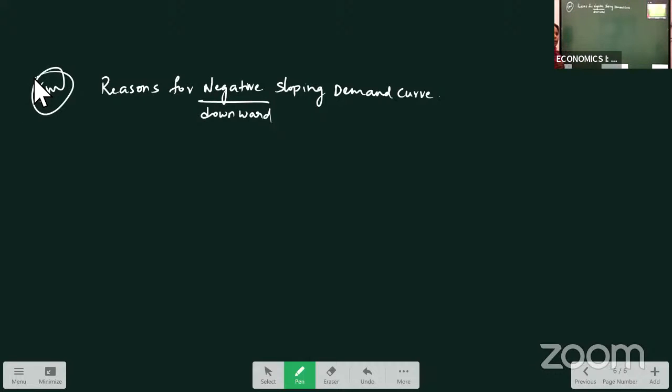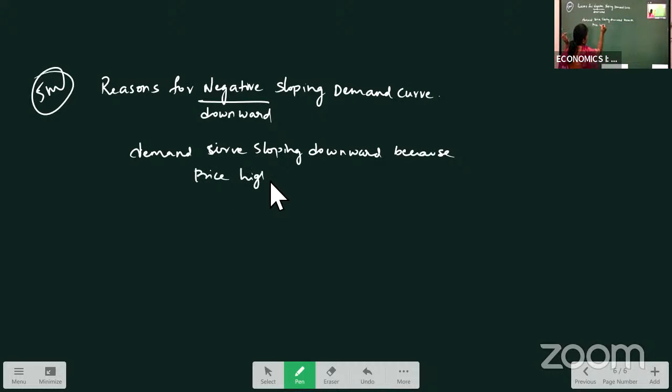Now, generally, why is our demand curve sloping downwards here? Because when the price is high, quantity demanded is low, and when price is low, quantity demanded is high.